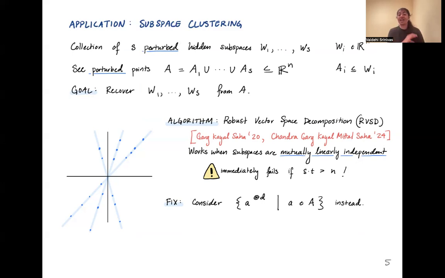But essentially, we're not adding any new information. We're not adding any new randomness here. We're just taking the information that is in A and we're multiplying it with itself a bunch of times. So how does this help us?